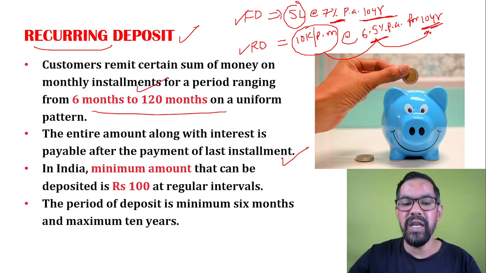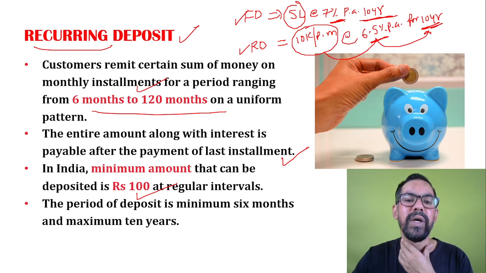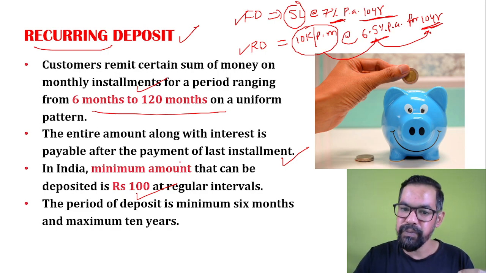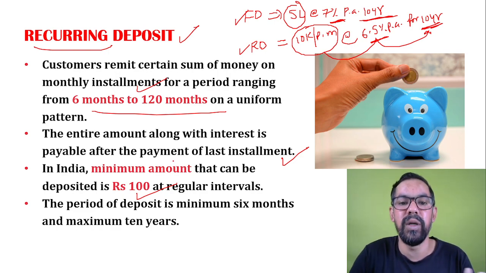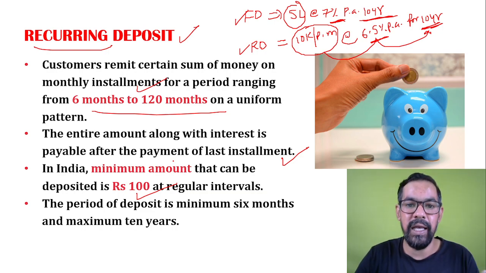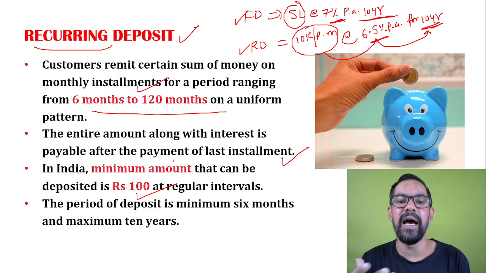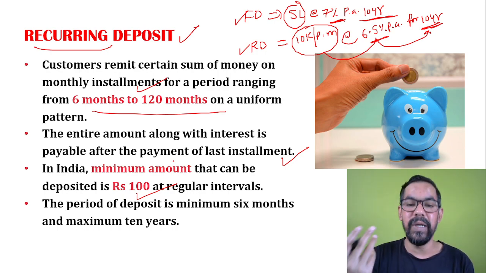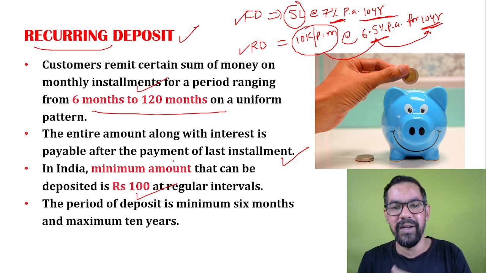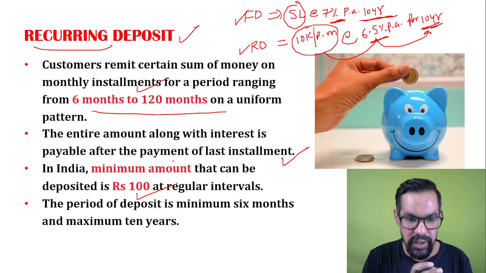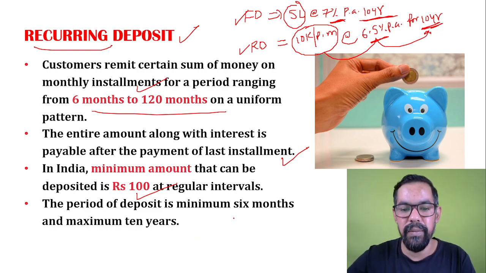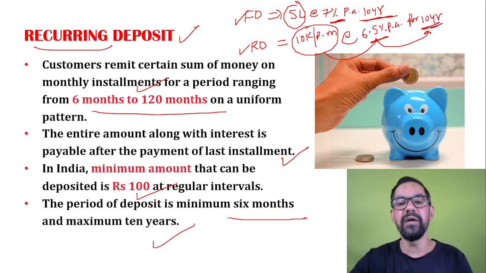In India, the minimum amount that can be deposited in RD is 100 rupees. So you can start an RD with 100 rupees per month or 1200 rupees per annum. This is the minimum deposit generally accepted by banks and other financial institutions in India. There is no maximum limit, but some banks generally cap at 15 lakh rupees, or they advise customers not to go for higher denominations because time is uncertain. The period of deposit is minimum 6 months and maximum 10 years, which we discussed earlier.